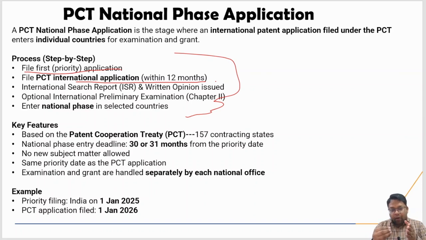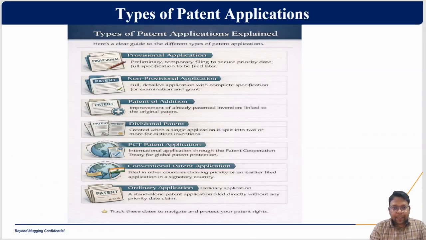Within the 12 month period, the PCT application will go for the international search report, and it will go for the international preliminary examination report. All those things are going to happen. And then he thought, okay, I got a sponsor and everything, and he is going to enter that patent application in the national phase.